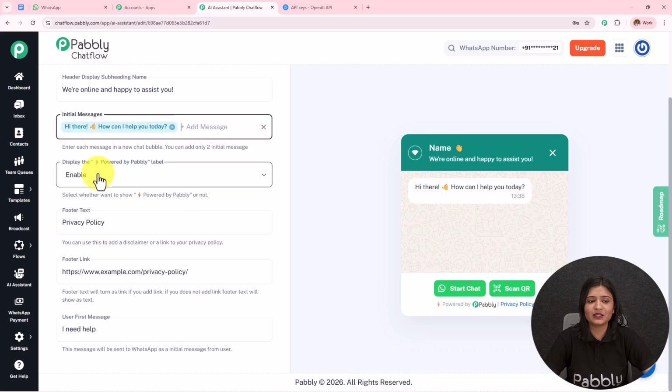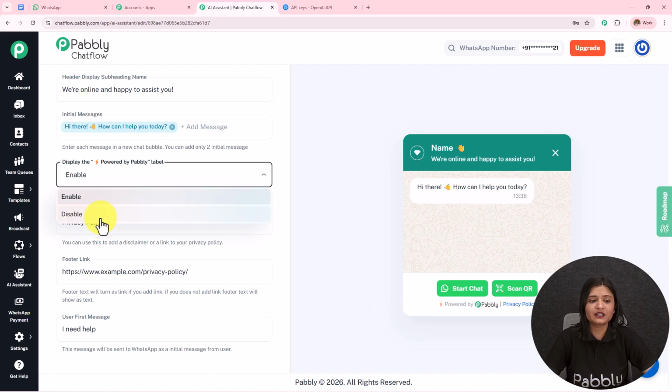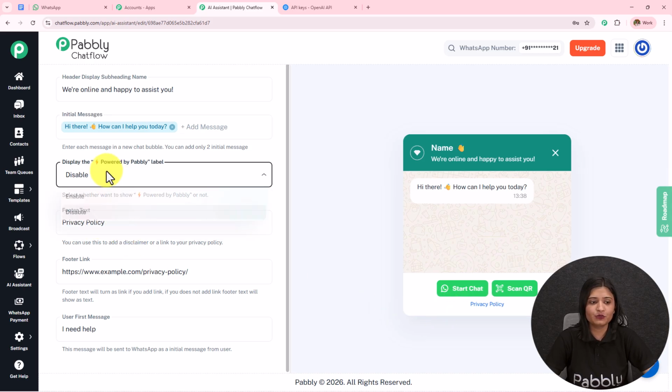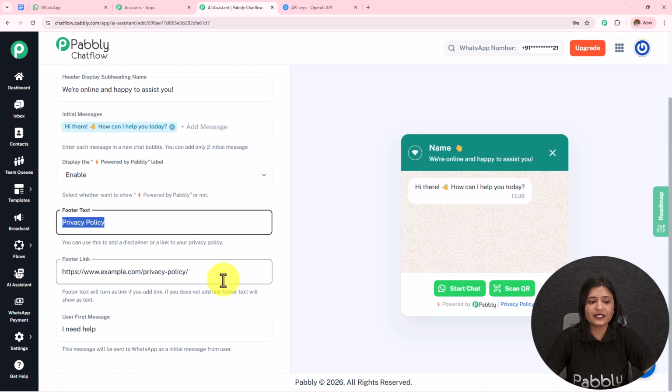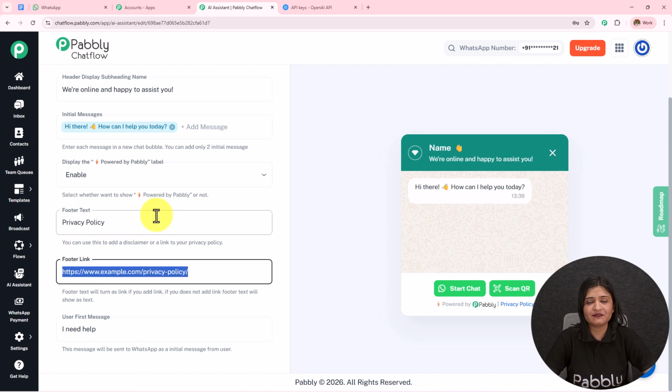Then we have this display by powered by Pabbly. I've kept it enabled. You can disable this also, and it will be removed from here. Then we have this footer text, and in the footer link I've added the link to privacy policy.